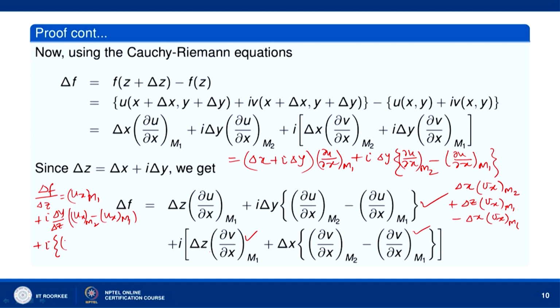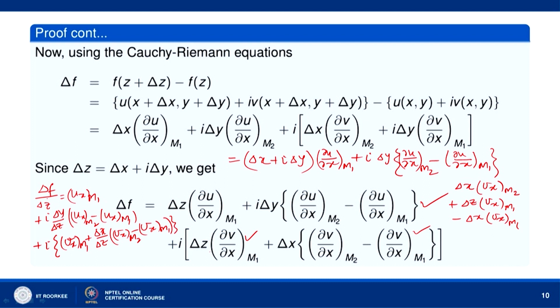So, v x at m1, okay, and then delta x by delta z, v x at m2 minus v x at m1, okay, this is what we get.